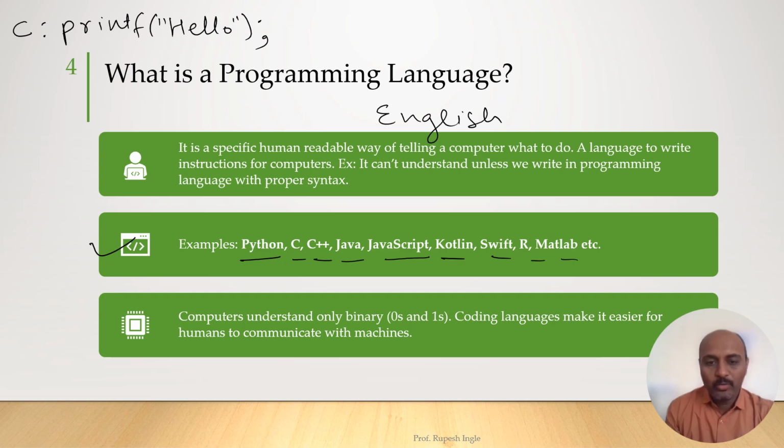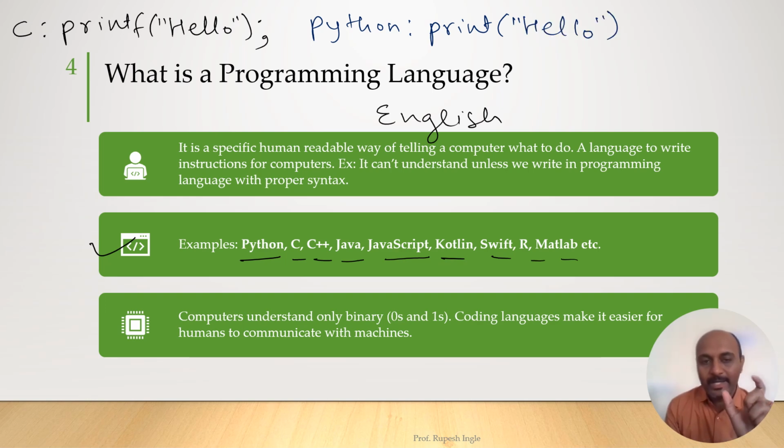Similarly, if you want to write the same instruction in the Python language, then it will be print hello. Here we can see the language with which we are writing is very similar to the English language. By looking at the instruction, we can easily understand what operation is going to happen. So the output of these two instructions will be hello printed on the screen.